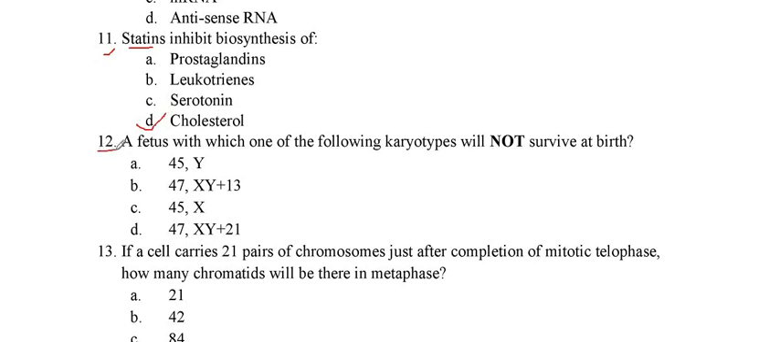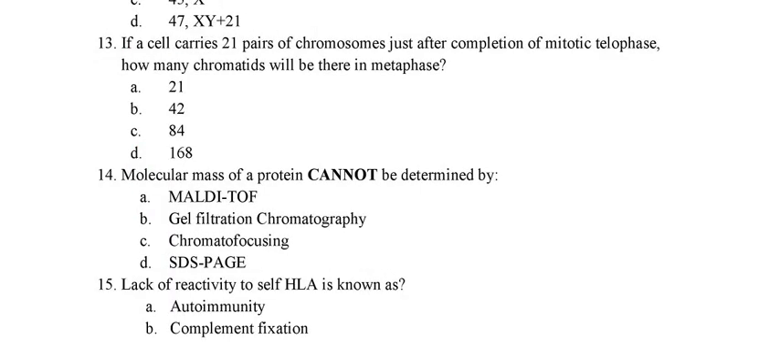Question number 12. A fetus with which one of the following karyotypes will not survive at birth? Which karyotype is it? Because in option A, 45Y. So this is the right option, because in this there are only 45 chromosomes, but there is no X, and the Y has very few genes, so it is not able to make the fetus fit to survive. If it is 45X, then it is possible for the fetus to develop, but 45Y does not give the survival ability to the fetus. Now we will see the next question.